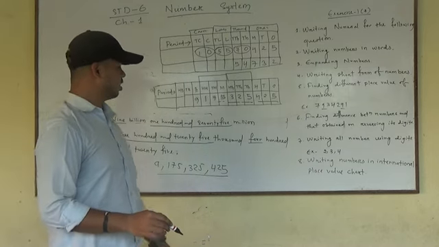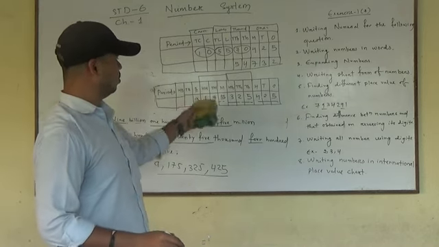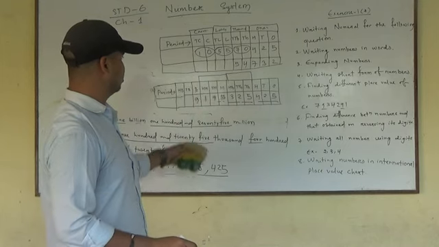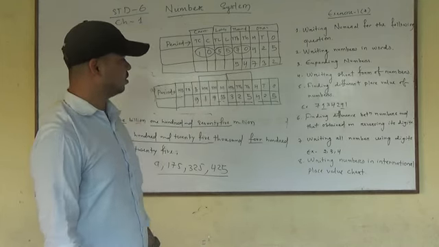So like that you can get all the numbers by using this international place value chart.